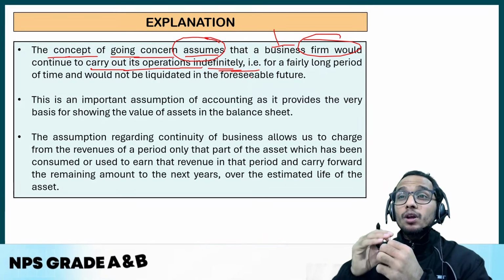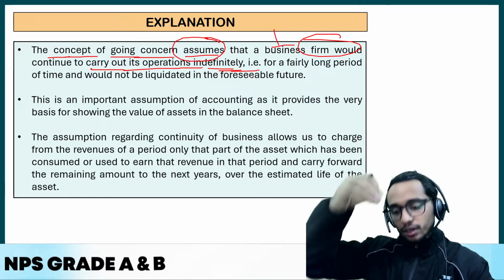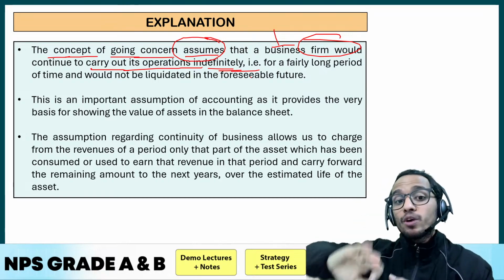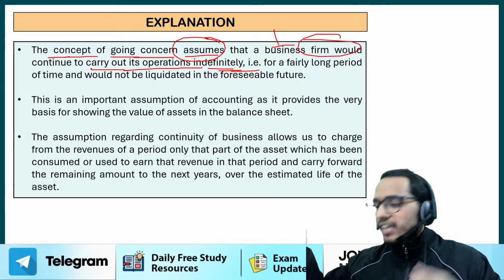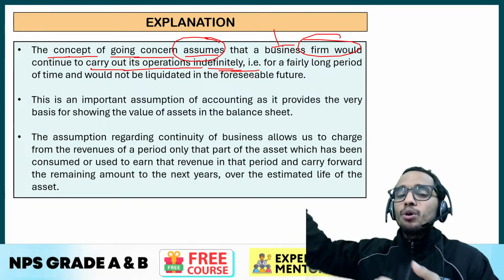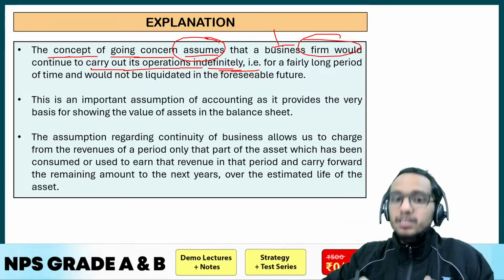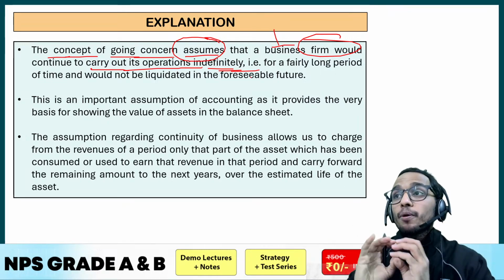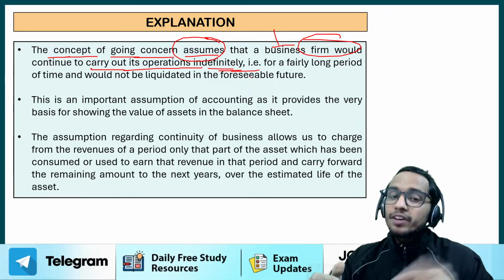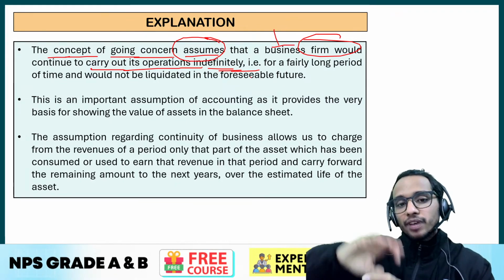ठीक है? Whatever part of the asset we are using, that will be included in this year's expenses, and whatever is left will be carried forward to the next year. How can we judge कि we are carrying it forward to the next year? Because we are assuming that this business will continue for the foreseeable future. If we assume that it is going to close down during this year only, then we have to include the cost of the complete asset in this particular year only. But that is not what we are doing. We are taking some part of it and other expenses we are carrying forward to the next year, right?